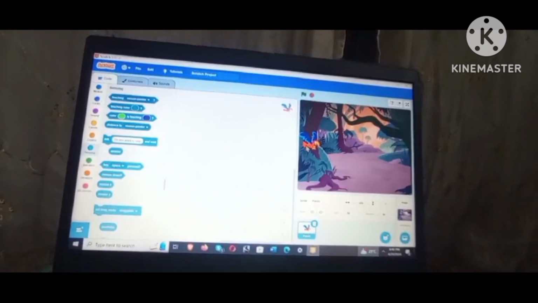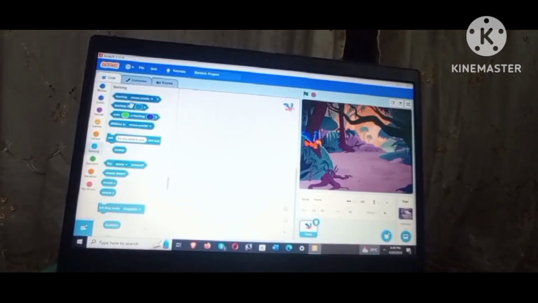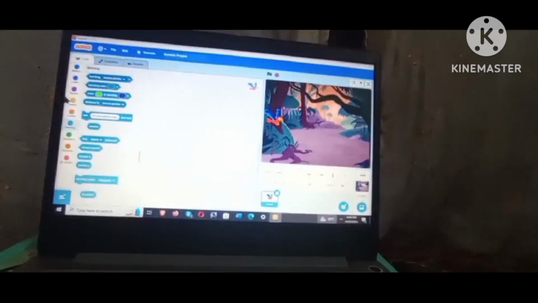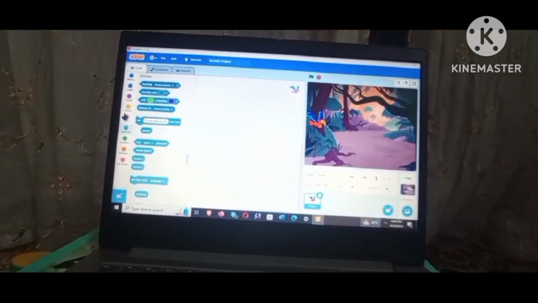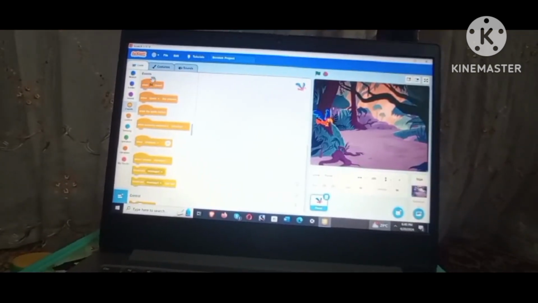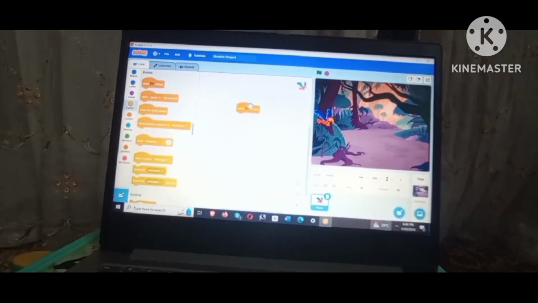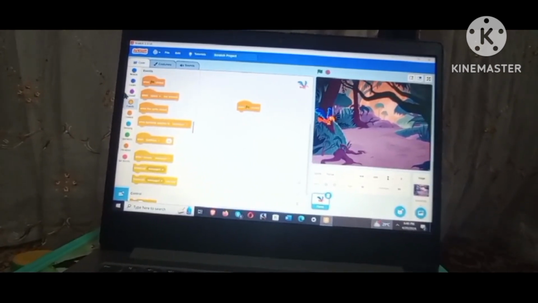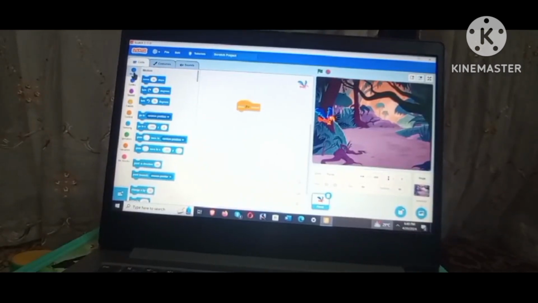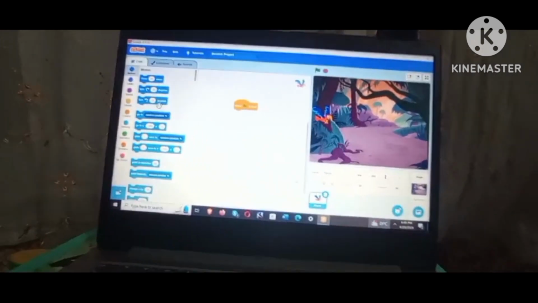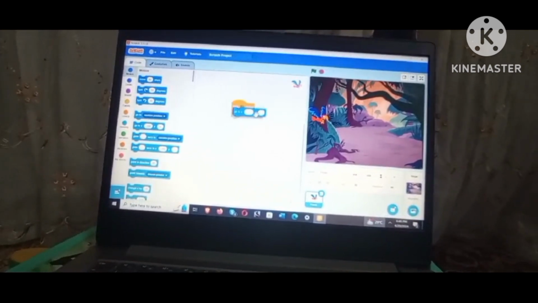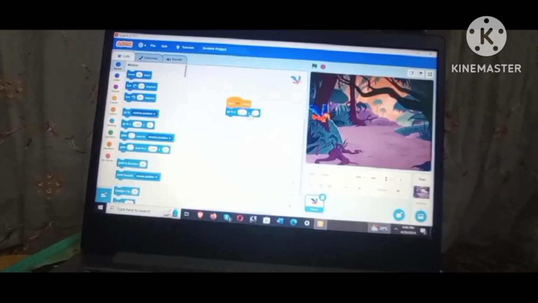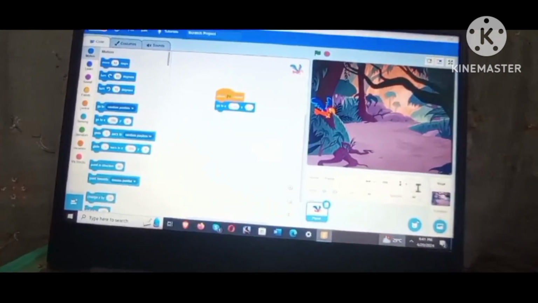Now we are going to go in the codes. We go first in events. We take this flag, or the first one. Then we go in motion. We choose go to x minus 200. See? And it will be same as this.